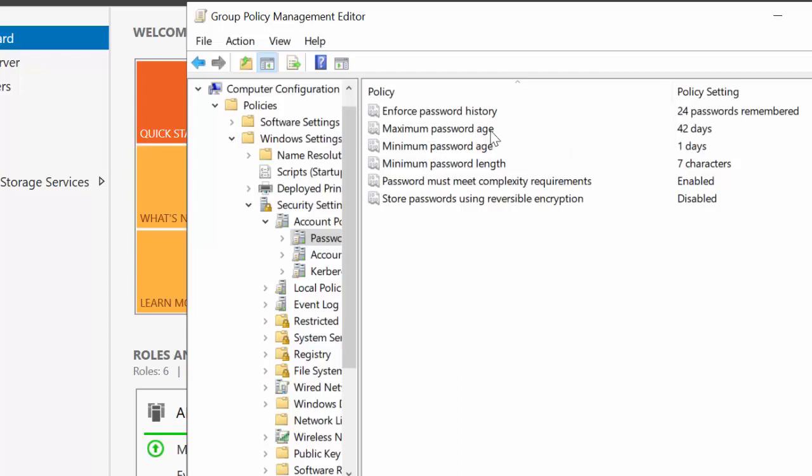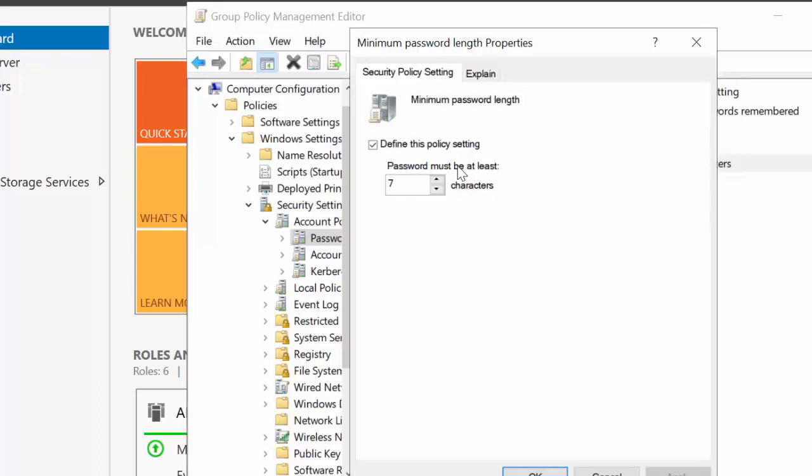For example, the maximum password age is 42 days. That means after 42 days the password will expire and the user or the administrator should change the password. Minimum password age is just 1 day. Minimum password length: when I add a user and add the password for the user, I should add a password of at least 7 characters. Now I want to change that. For example, just double click and I make it 3. Now I can add a password that consists of just 3 characters.